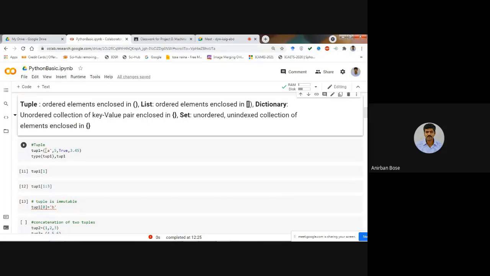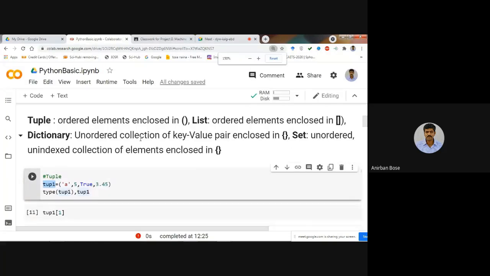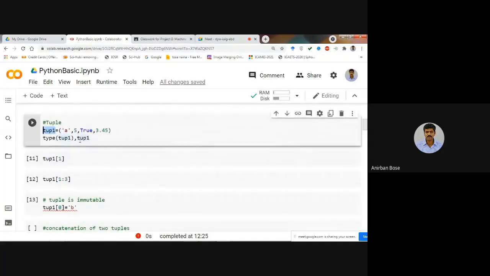As you can see, it is taking a few values, and they can be of different data types, and those are enclosed within parentheses. Here you can see this particular tuple. tup1 is the name that has been given, and in that tuple we want to assign these few